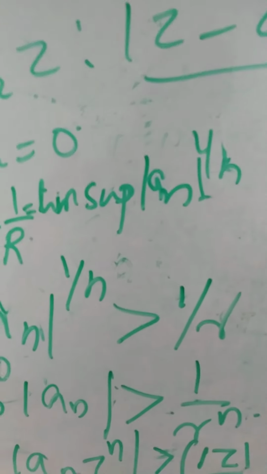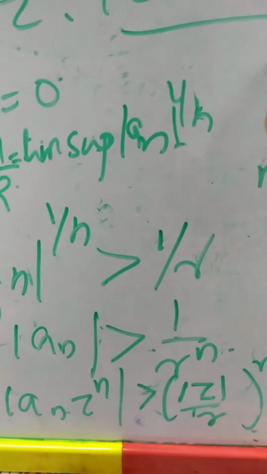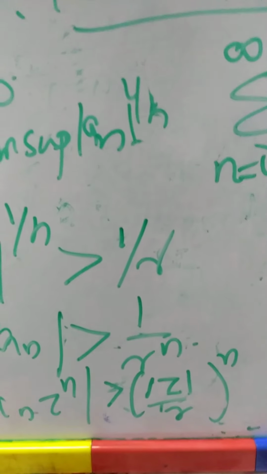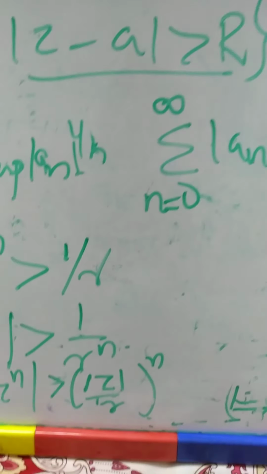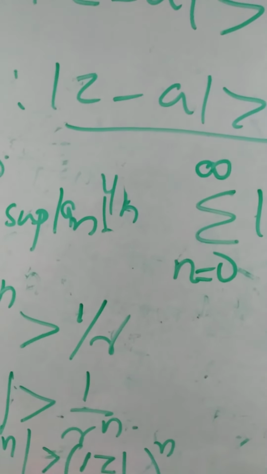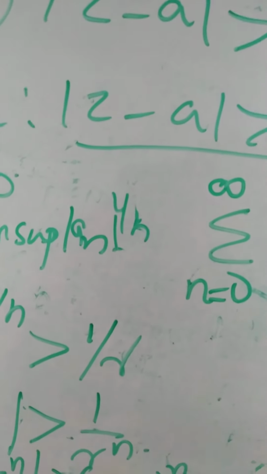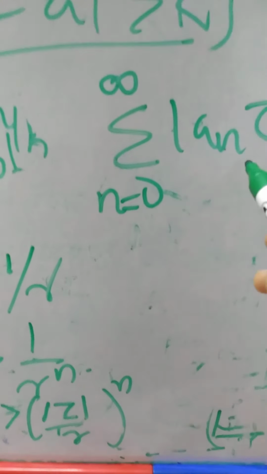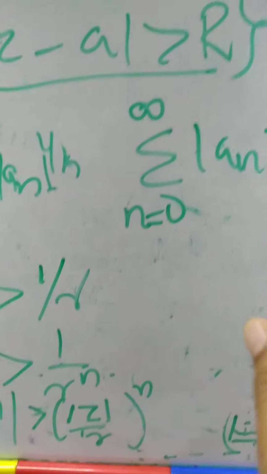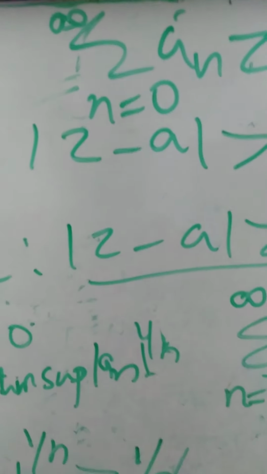So summation n equal to 0 to infinity mod an z raised to n diverges. That is, summation n equal to 0 to infinity an z raised to n diverges.